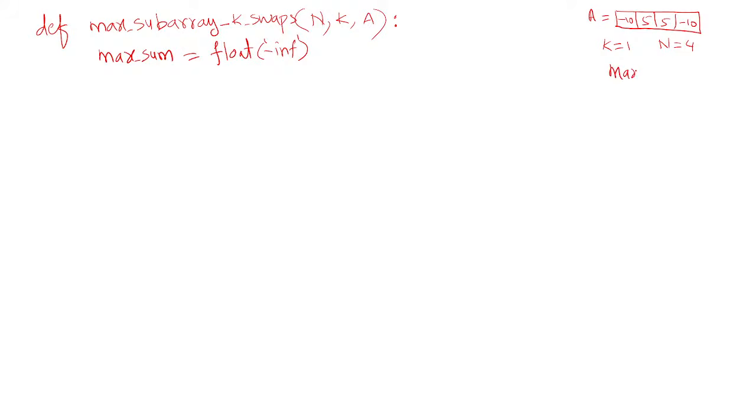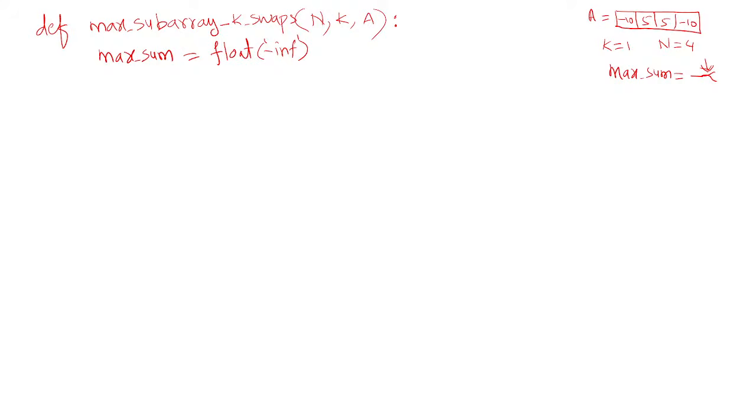Maximum value will be initialized to minus infinity. In mathematics, we show it like this, minus infinity. But this minus infinity is the smallest possible value, stored in a variable called max sum. I'm just denoting it with the symbol here, minus infinity. Assume that. Then what else do we require?